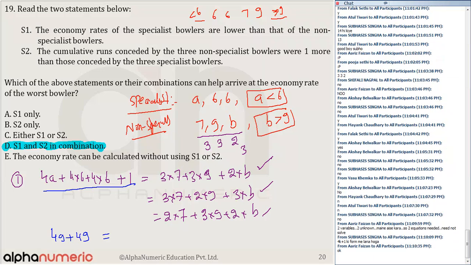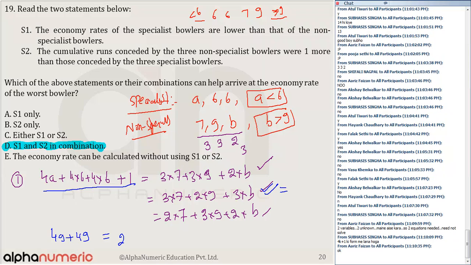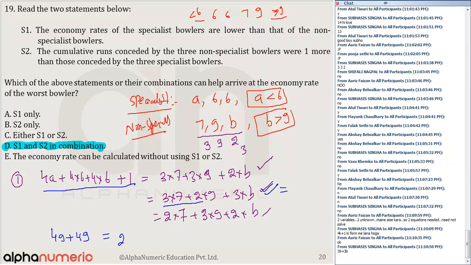So the answer will come out from this second statement. That is 3 into 7, that is 21, plus 2 into 9. 3 sevens are 21, 2 nines are 18. What is 21 plus 18? 39, plus 3B.